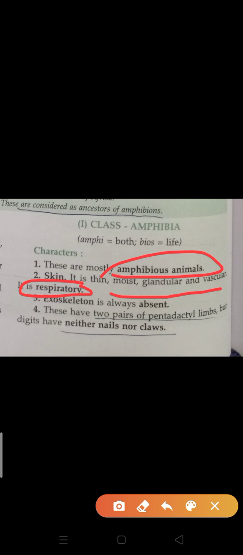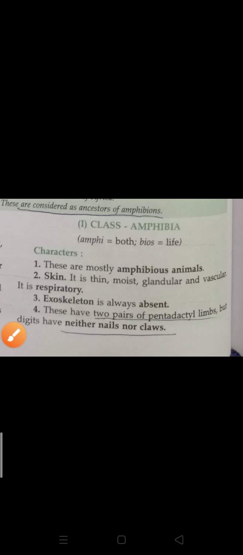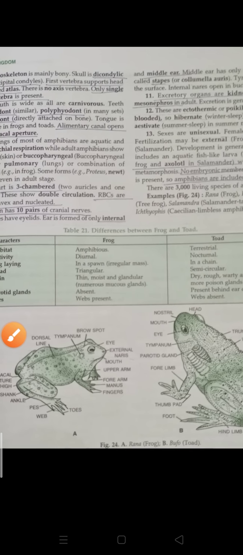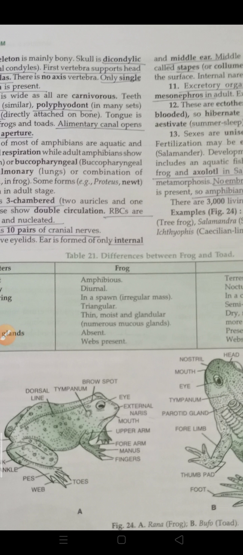They have two pairs of pentadactyl limbs, but the digits have neither nails nor claws. I will show you the same thing here. You can see this picture of the toad and frog. Clear? They have pentadactyl limbs. Pentadactyl limbs means you can count their digits 1 2 3 4 5. Pentadactyl limbs are present, but no nails are present in case of amphibians.